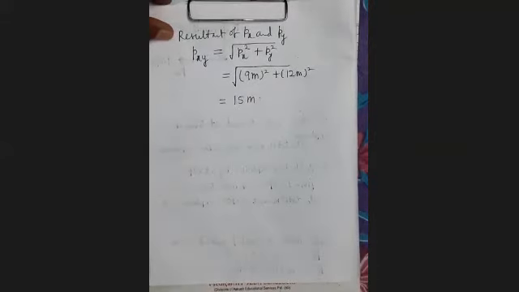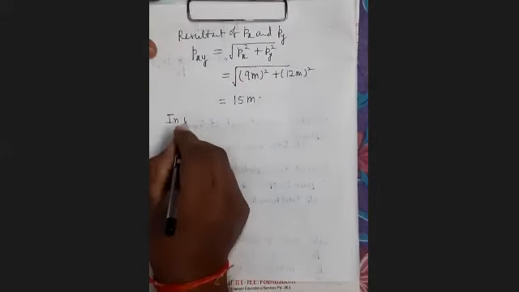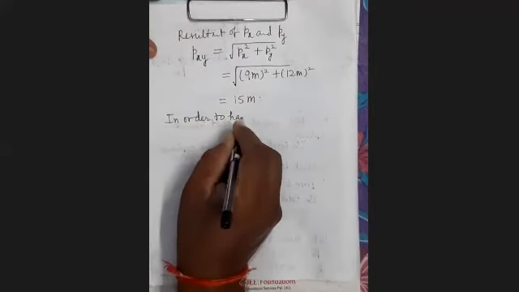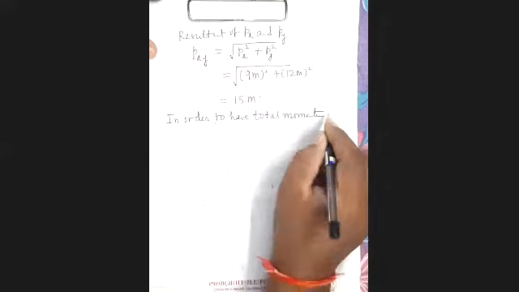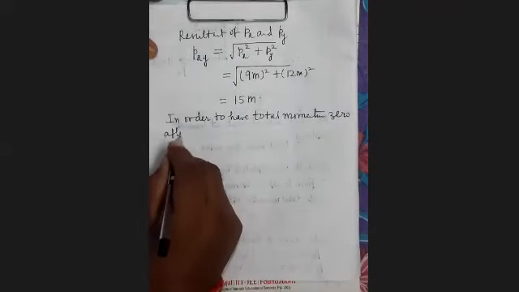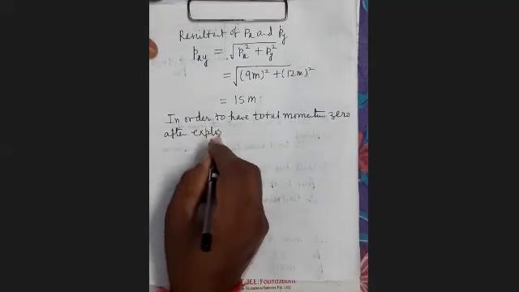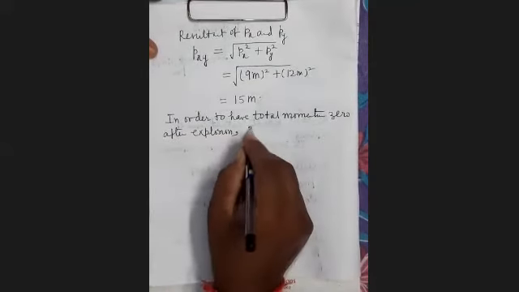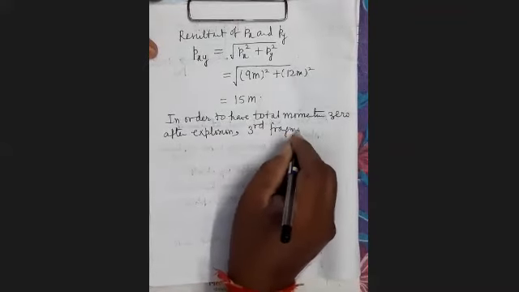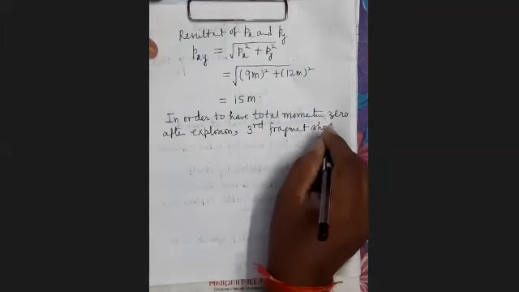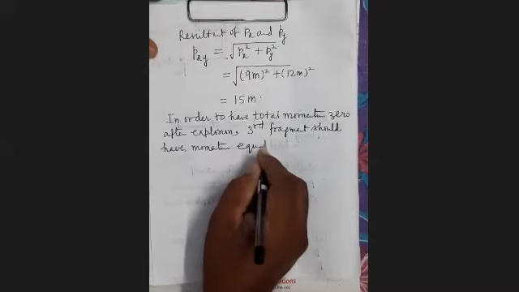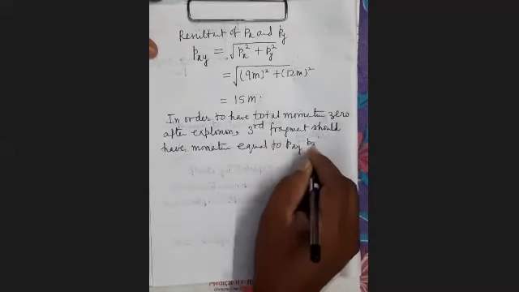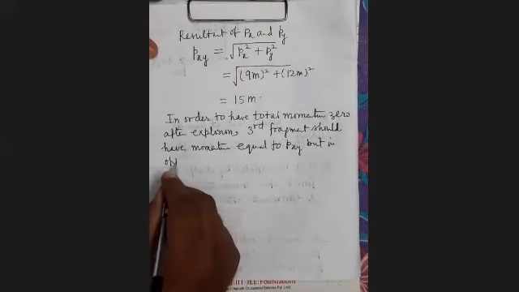It's clear. Now see here, in order to have total momentum 0 after explosion, the third fragment should have momentum equal to pxy but in the opposite direction.